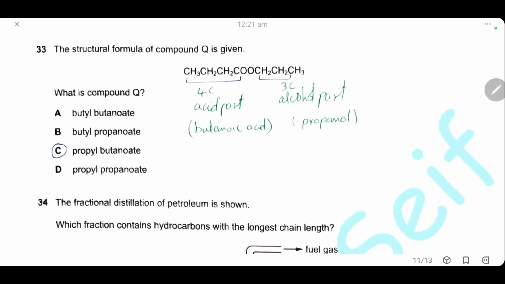Question 33. The structural formula of compound Q is given. What is compound Q? As we can see, it's an ester. We have the ester linkage here. So let's check for the acid part. 1, 2, 3 carbon, so it's butanoic acid. And the alcohol part, 1, 2, 3 carbon, so it is propanol. The ester will be propyl butanoate, and the answer is C.